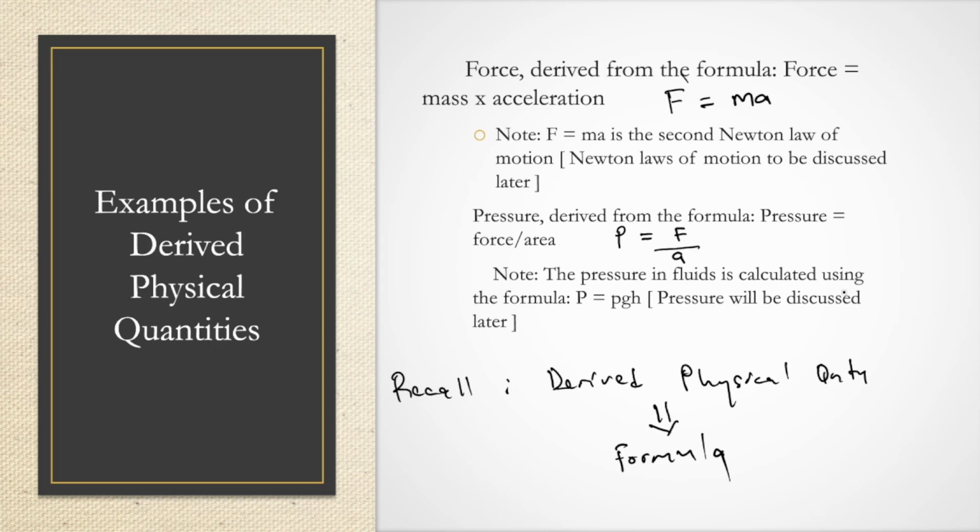Note, the pressure in fluids is calculated using this formula. P for pressure is equal to rho gh. Rho iri kumirira density, g iri kumirira acceleration of free fall, h iri kumirira height above the point where the pressure is exerted. So I don't have to stress equations over my formulas higher because we are going to dive in more deeper patichaita topics higher. Saka chatinoda kudzidza panapa ndechekuti a derived physical quantity, kuti tiiwane, we need to manipulate a formula, whereas a base physical quantity, kuti tiiwane, we just need to measure directly.